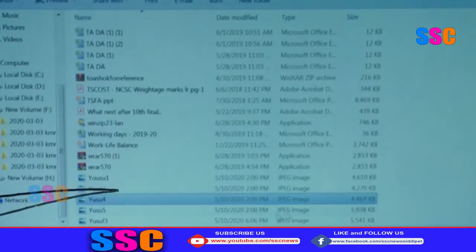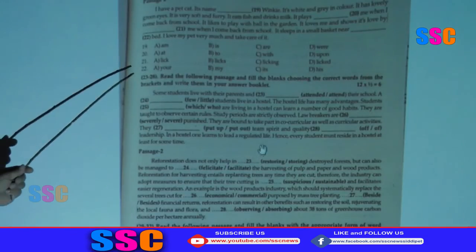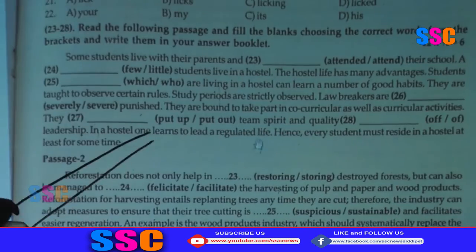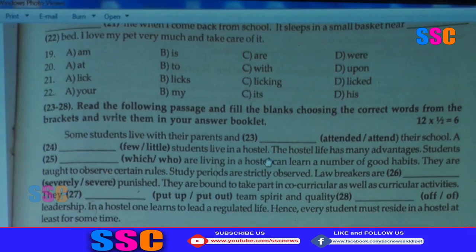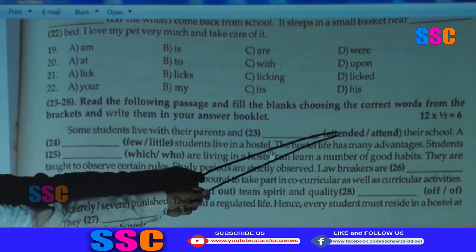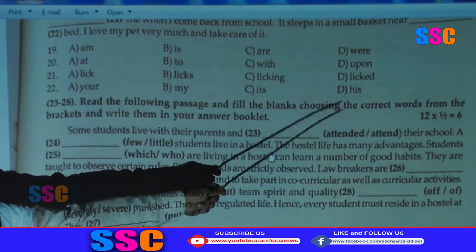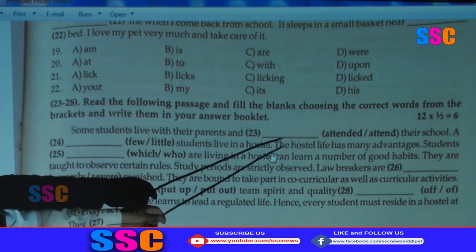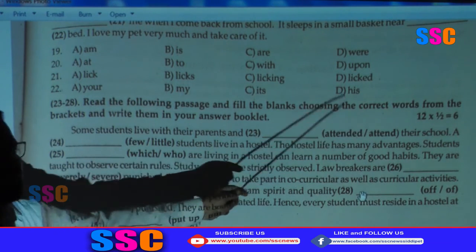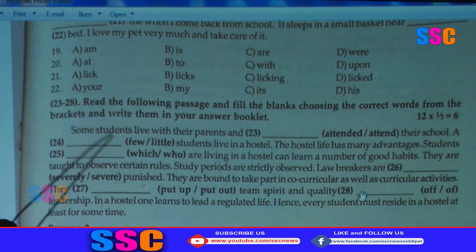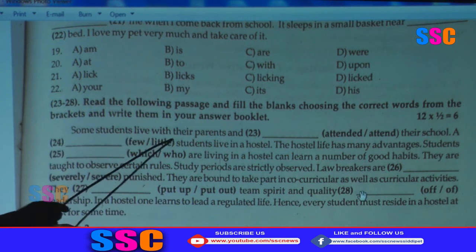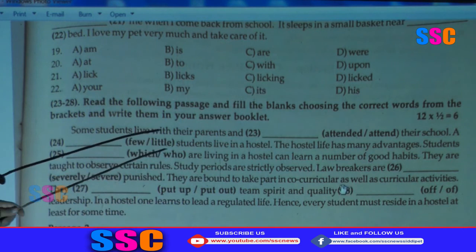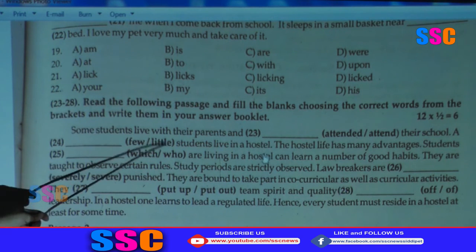Then the next question is question number 23 to 28. Here are fill in the blanks with bracket options. 2 options here, you have to choose. Just 2 words are here: attended, attend. Which word is suitable here according to this passage? Some students live with their parents and dash: attended their school, attend their school. Like that you have to choose the answer.